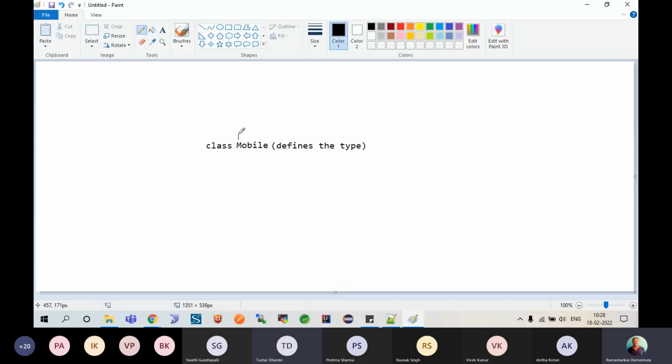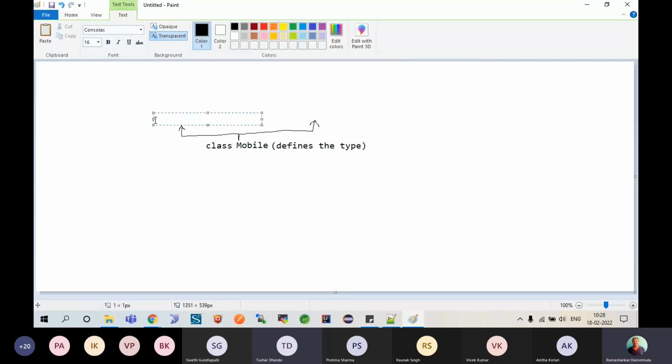Well, each class consists of two different types of elements mainly. So it contains properties, or we call them variables, and it also contains something called methods or functions.